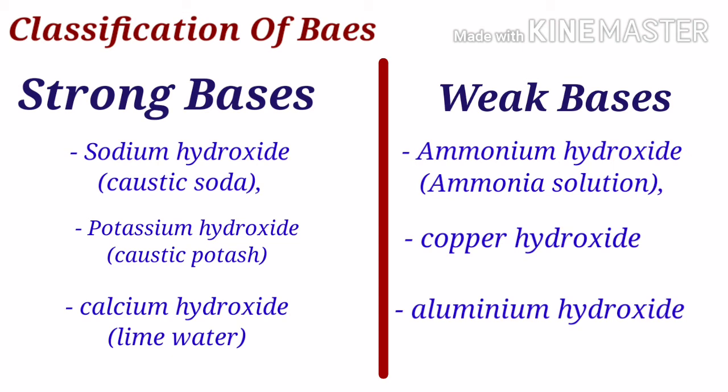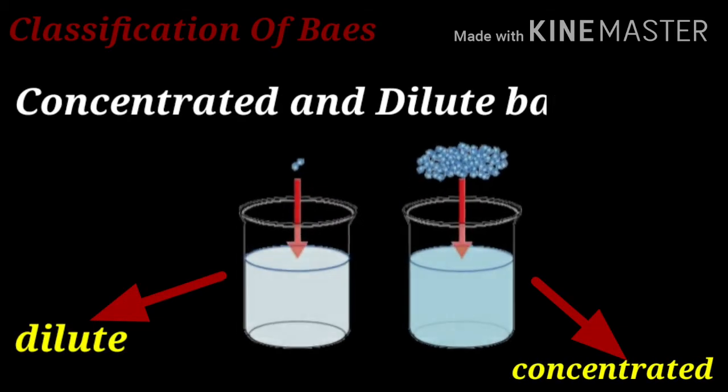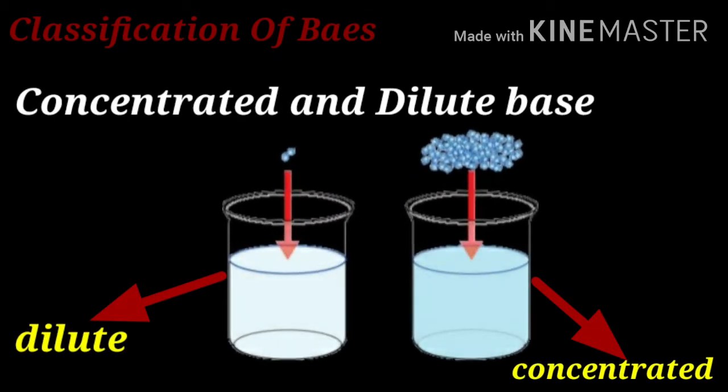Some examples of weak bases are ammonium hydroxide, copper hydroxide and aluminium hydroxide. Concentrated and dilute bases. Bases can also be classified as concentrated and dilute bases based on the amount of water present in the solution of base.